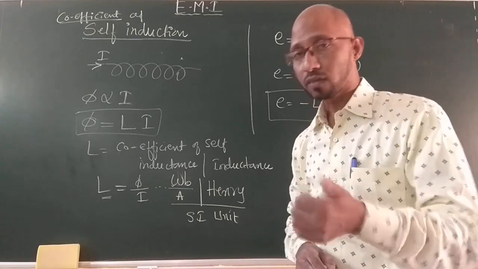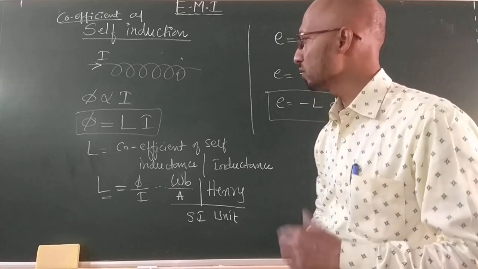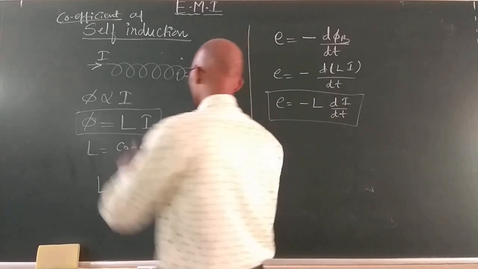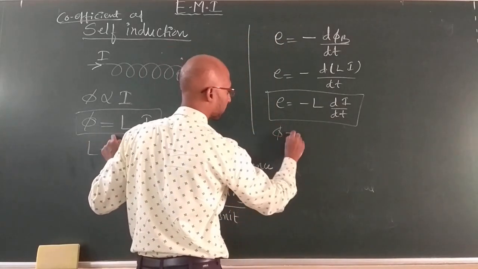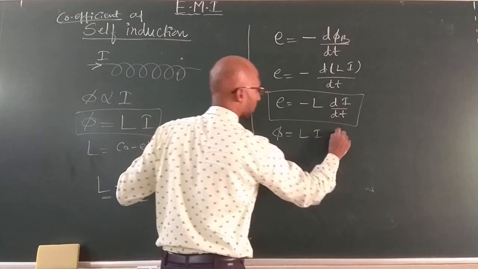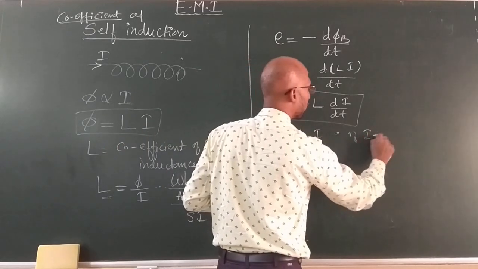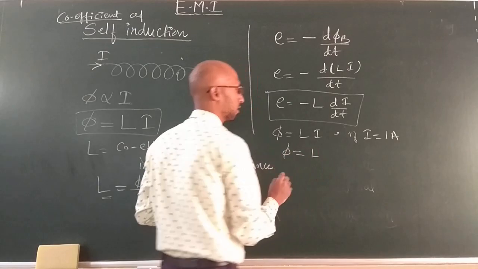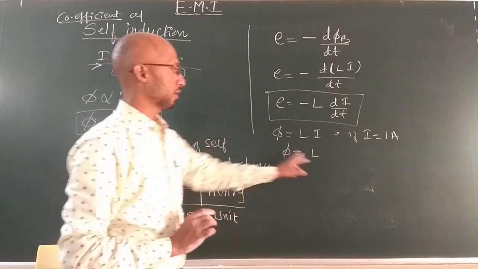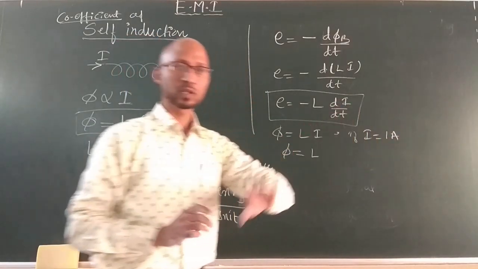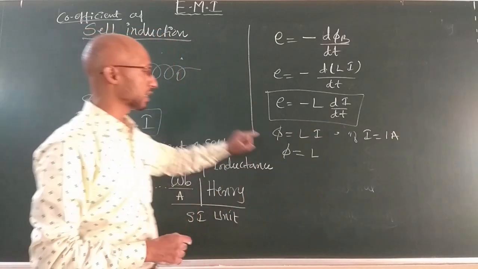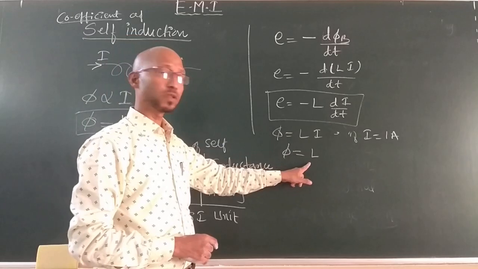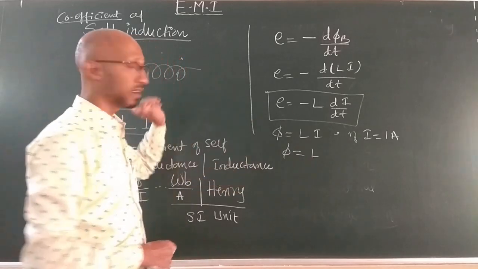We can also define self-inductance by a different method, using this equation. If the current value becomes 1 ampere, the flux becomes what? If a unit current flows through the inductor, the magnetic flux linked is numerically equal to the self-inductance developed in this conductor.